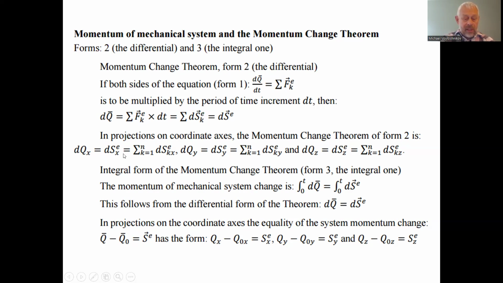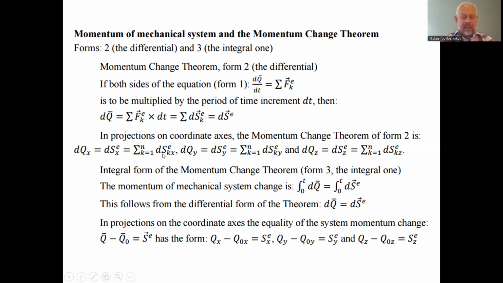The projection on the axis is the same as well, and the total of all increments of the impulses of the action of the forces on all the discrete elements of the mechanical body. This can be done as well for a continuous mechanical body, not with the total but with the integral operation.